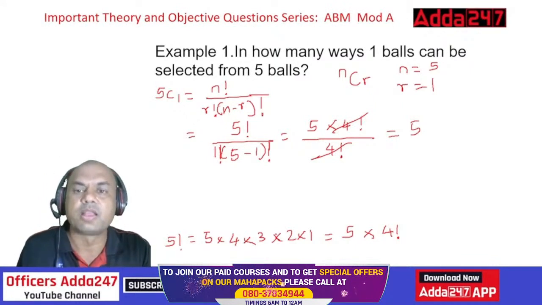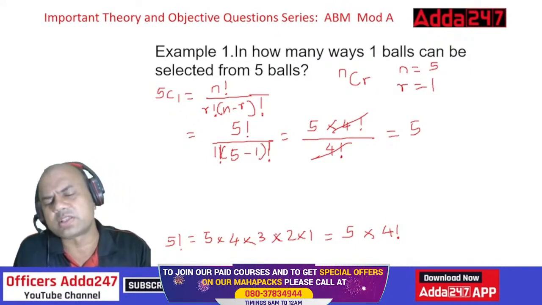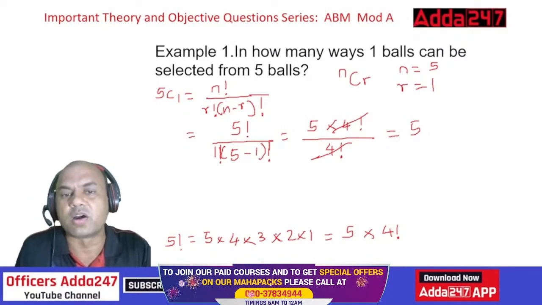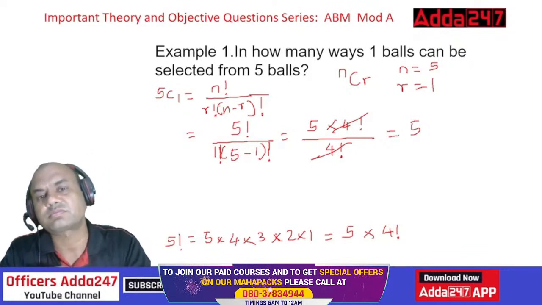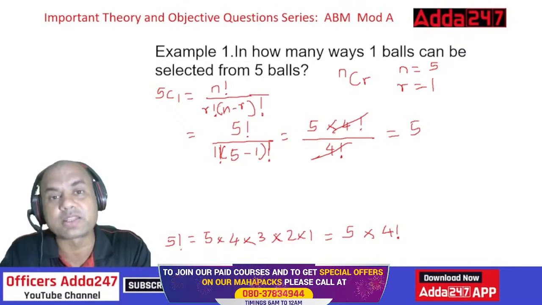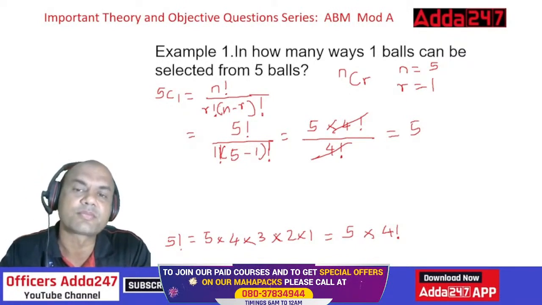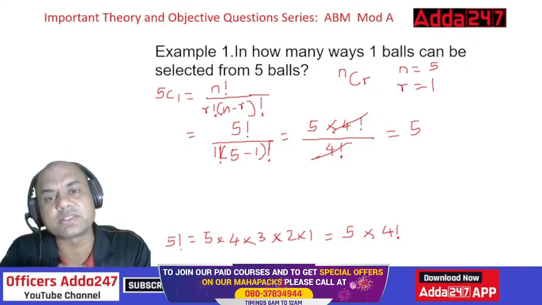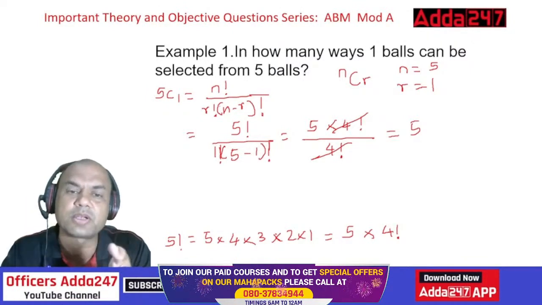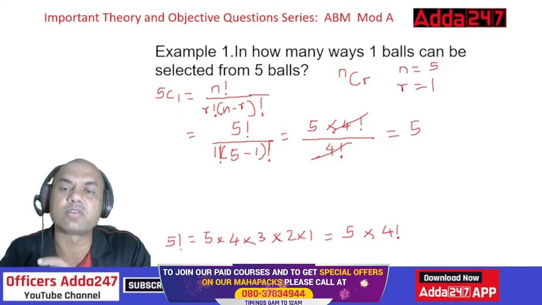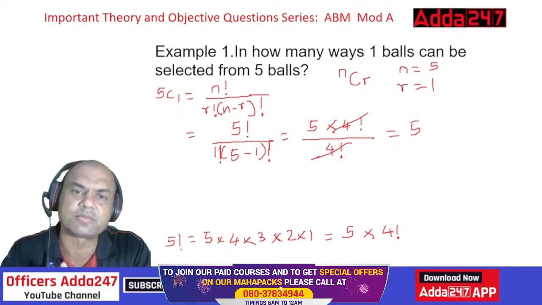Now I'll give you one thing for homework. You can check it, try it yourself. In how many ways can I select 4 balls out of 5 balls? And the funniest part is you'll see the answer is the same. If you want, you can check it. You'll get the same answer: 5 factorial upon, because the denominator is 4 factorial into 5 minus 4, so it becomes 1. Always remember, you get such questions in the exam for 1 mark.